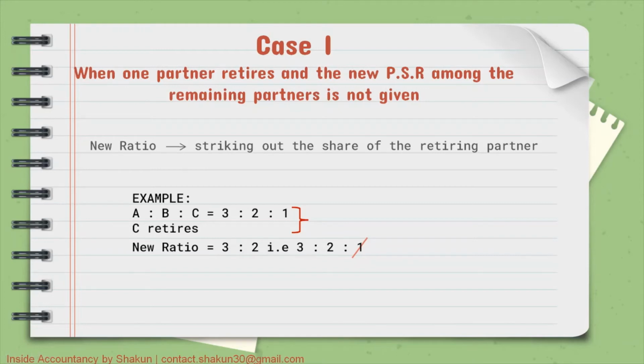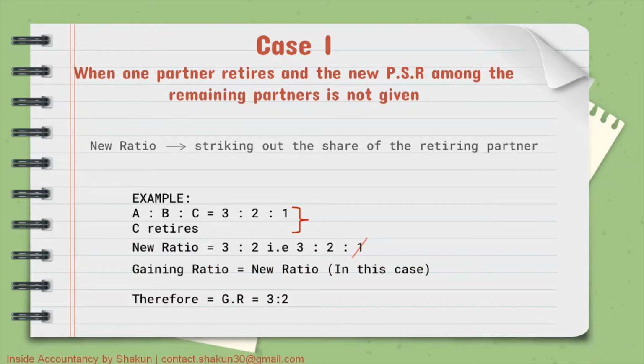Now in such circumstances, when we need to calculate the gain, how can we calculate the gaining ratio? We know that the gaining ratio is always equal to the new ratio in this case.